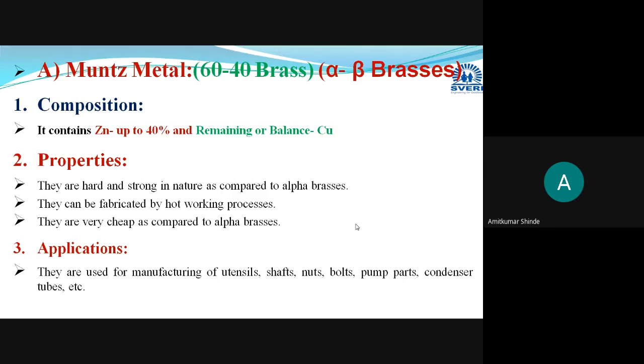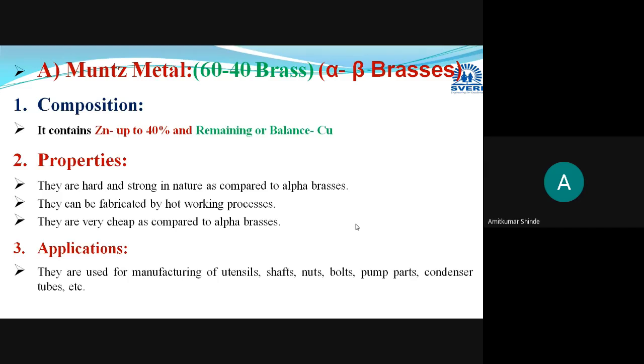Then this Muntz metal is used for manufacturing different kinds of components and applications, like shafts, nuts, bolts, different pump components or pump parts, and different kinds of condenser tubes. Different utensils are also manufactured with the help of this Muntz metal only. And this is the alpha beta brass; it has a two phase structure.